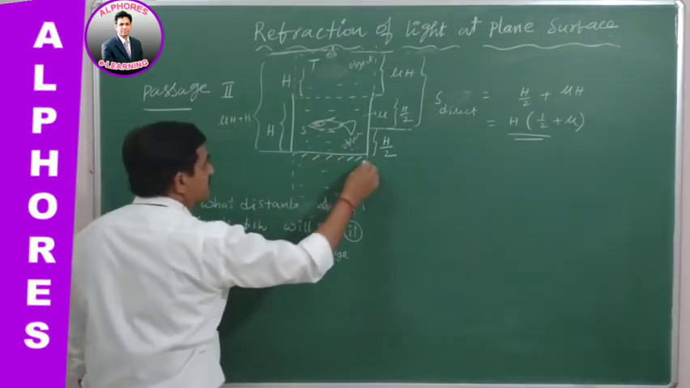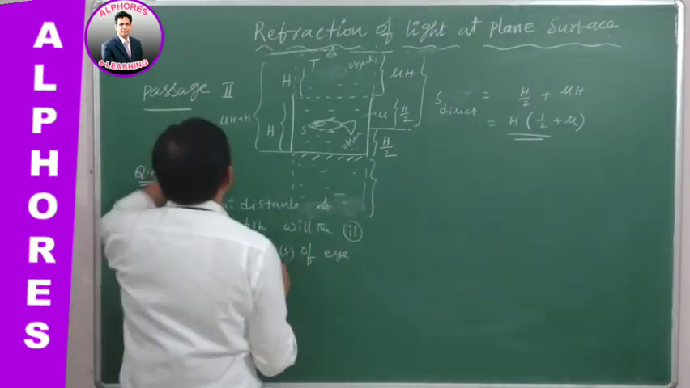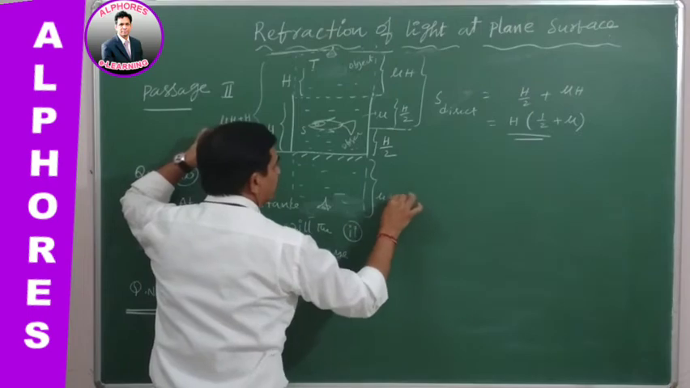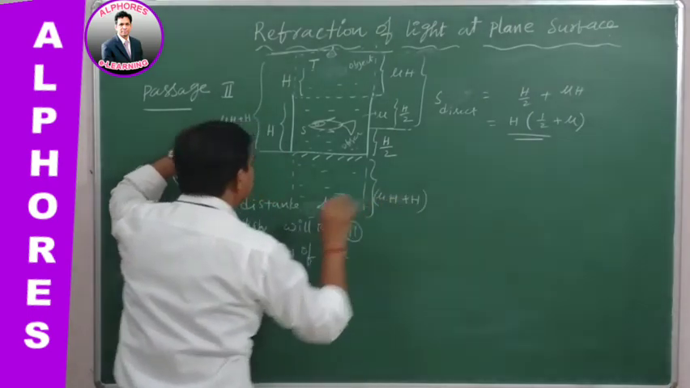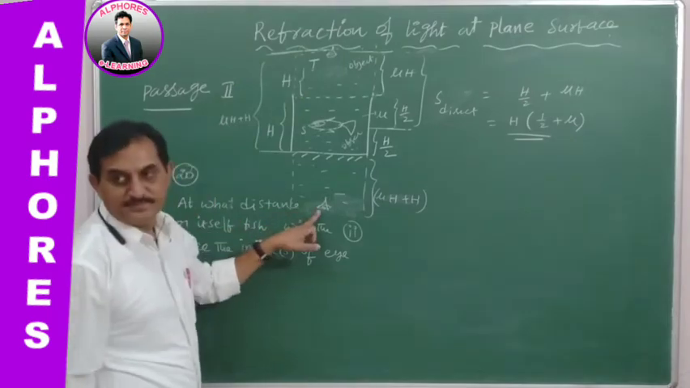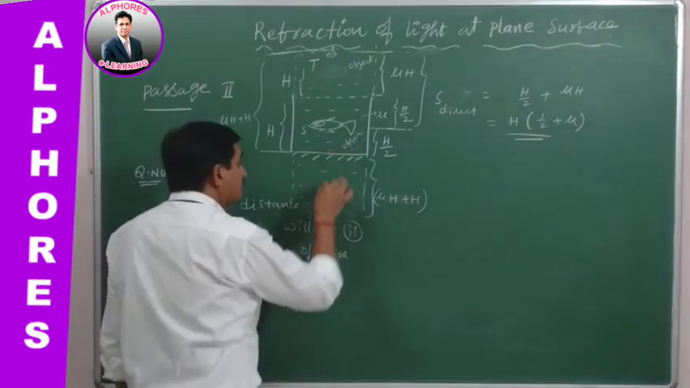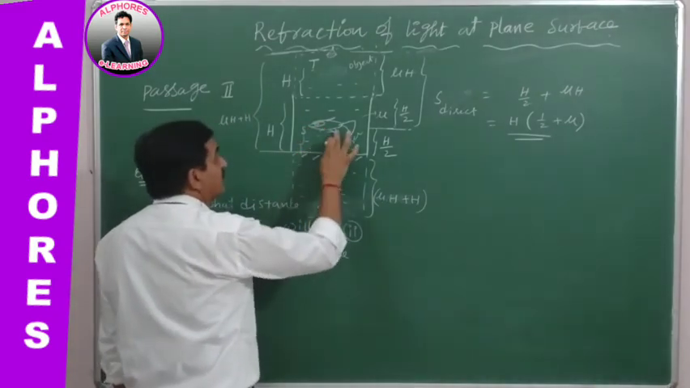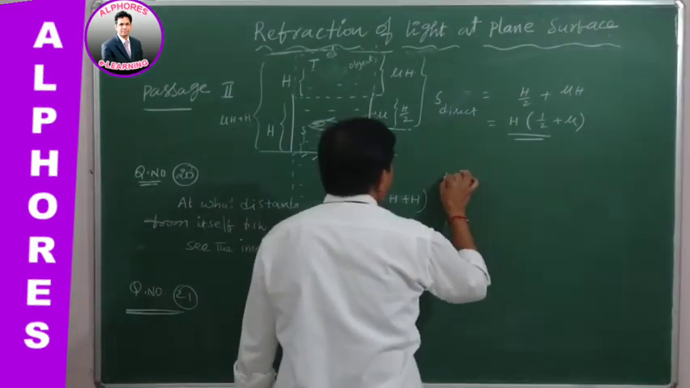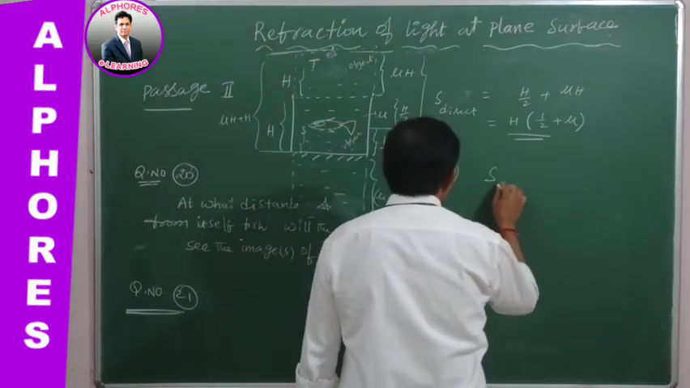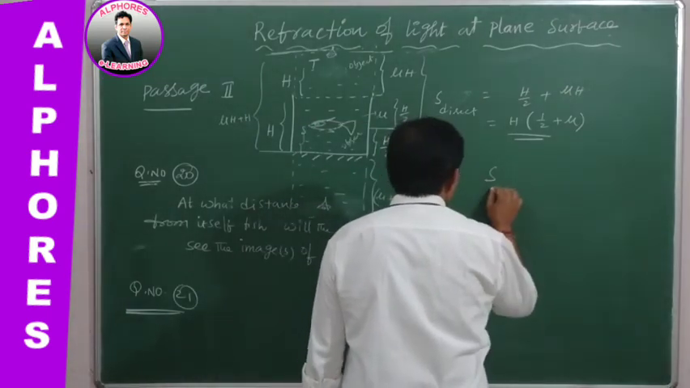Then what is this distance? Mu H plus H. See here, distance of the object equal to distance of the image. Now from here to here is mu H plus H, and from here to here is H by 2. Therefore, for the second question, the answer is yes, not direct, after reflection,